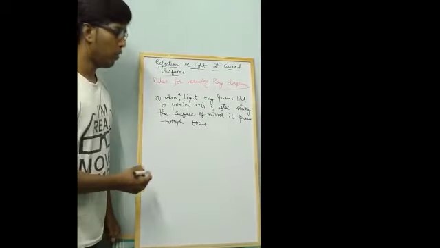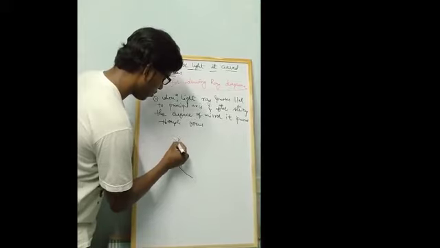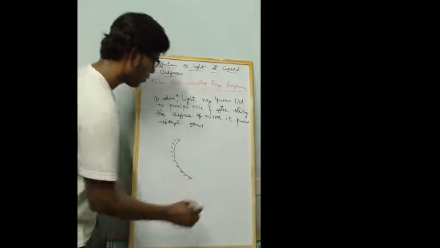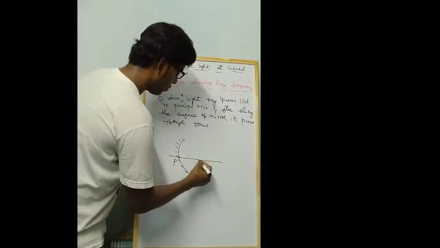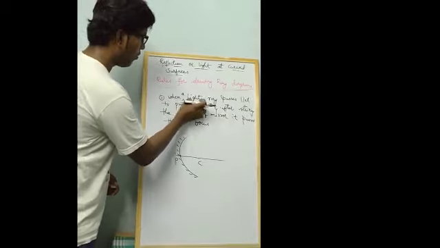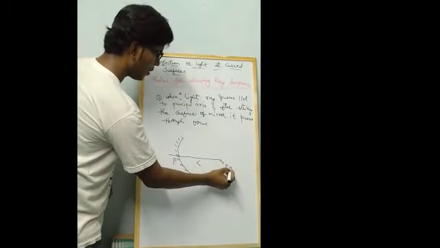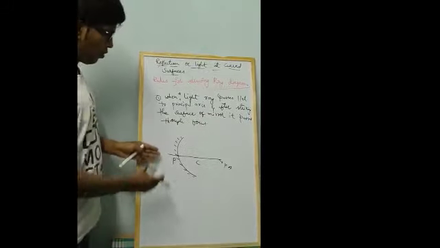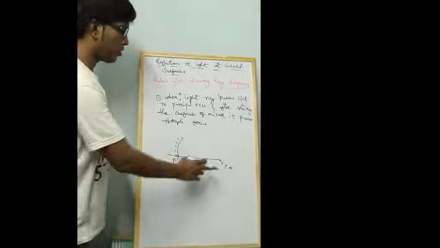So what is the first rule? Here I am considering the concave mirror. Assume that this is a concave mirror. You know that this is the pole, and assume this is the center of curvature. Observe, when a light ray passes parallel to the principal axis, we know that this is the principal axis. The line which joins the pole and center of curvature is called the principal axis.